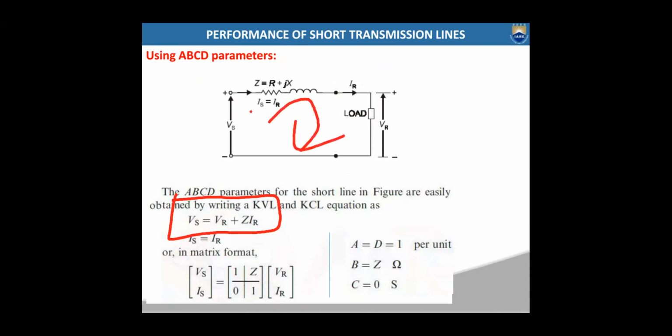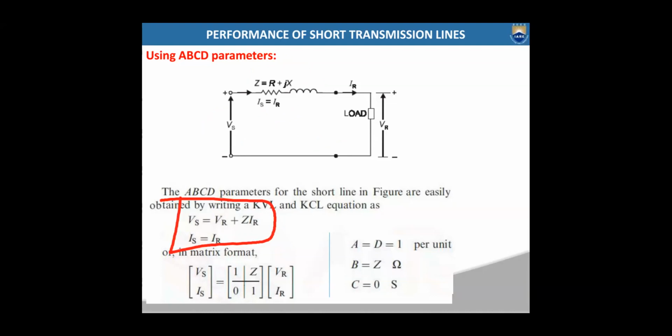So this Vs is equal to the voltage drop across this Z plus Vr, that is Vs equals Vr plus Z into Ir. And Is is equal to Ir from the equivalent circuit itself. Now these two equations, Vs equals Vr plus ZIr and Is equals Ir.